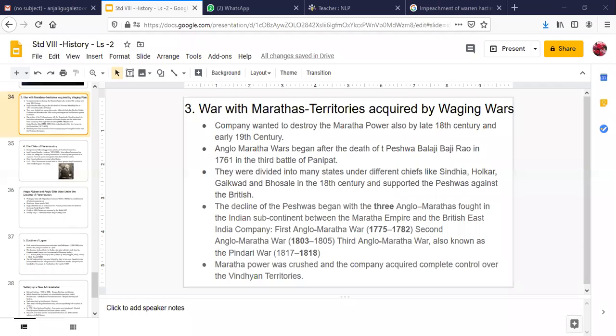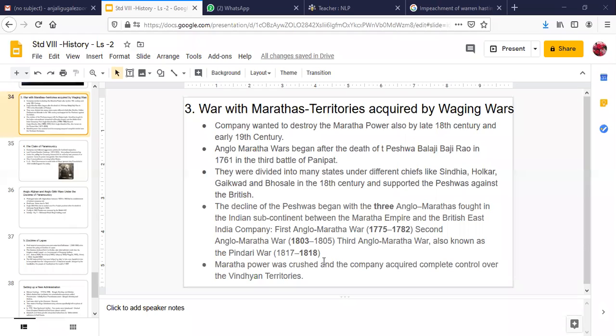All right. Okay. So now, see, what happened was, eventually all the four states of the Maratha states were forcefully added to the British territories. Maratha power was eventually crushed, and the company acquired complete control over the Vindhyan territories. Are there any more doubts on this particular part here?